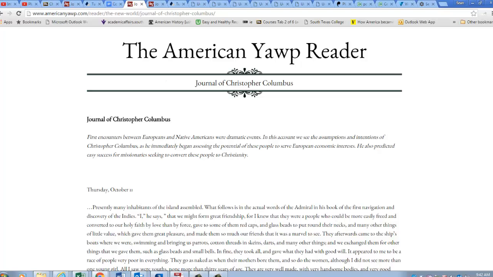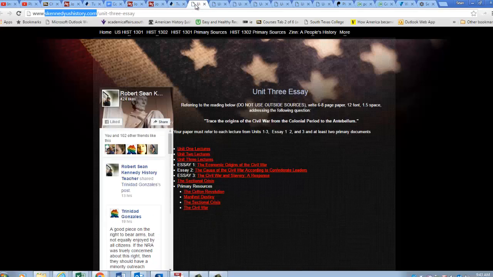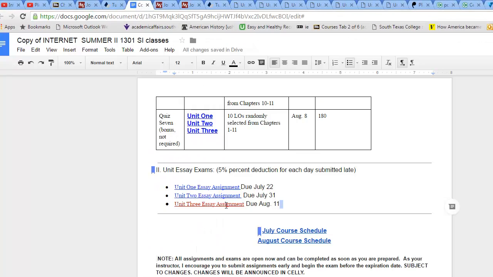So let's see, is there anything else that we need to include in this? Yeah, make sure you don't plagiarize. We went over that during the syllabus. If you plagiarize, you will earn a failing grade for the semester, so please don't do that. Each essay, the length of it is indicated in the instructions in each specific link that's provided in the syllabus. And these links are also linked in Blackboard as well. So please take note of that.